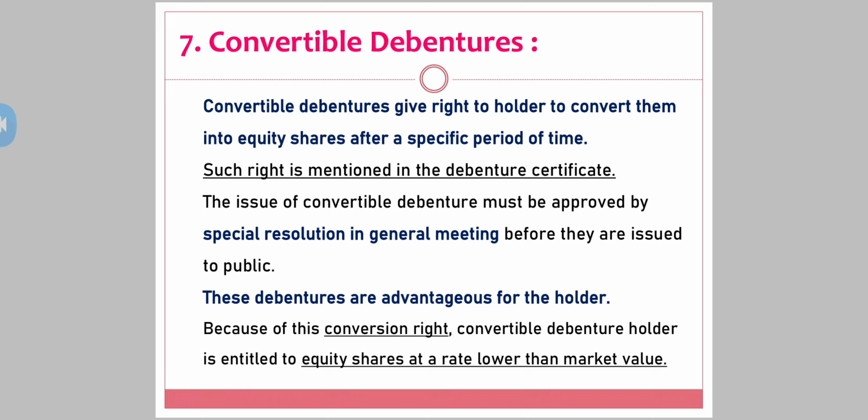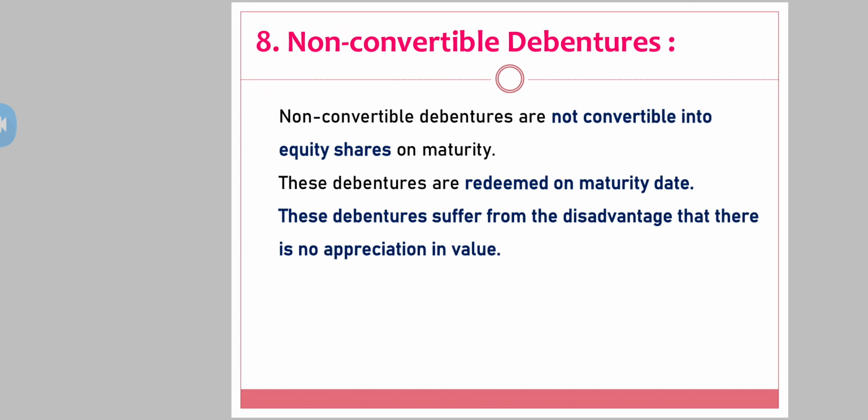So for your rupees 100 you are going to get an equity share which is costing 150 on that date in the market. So convertible debentures are always advantageous to the investor.